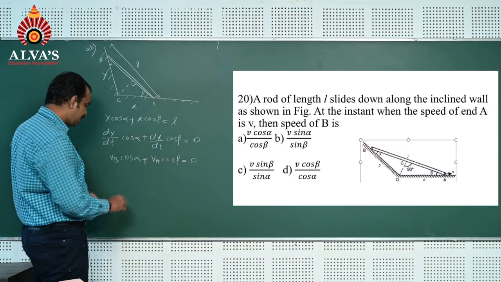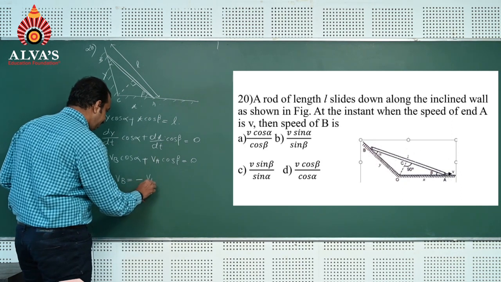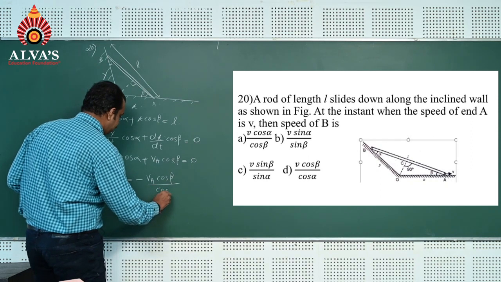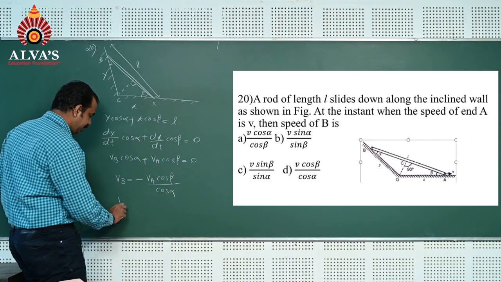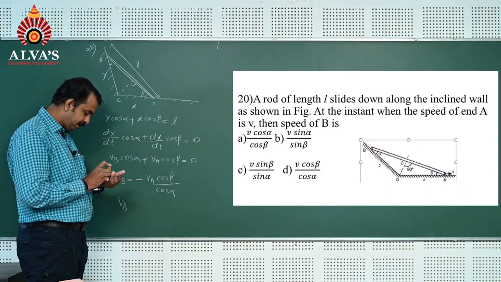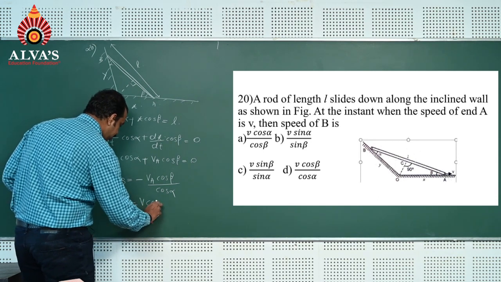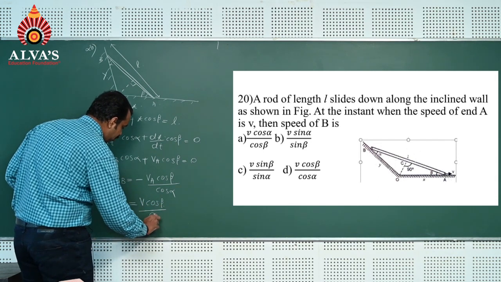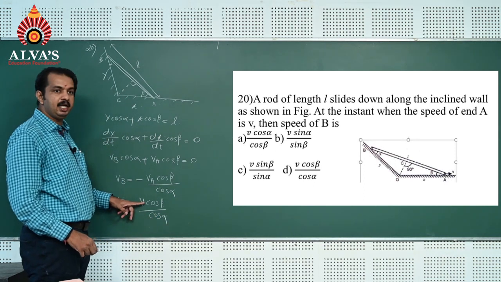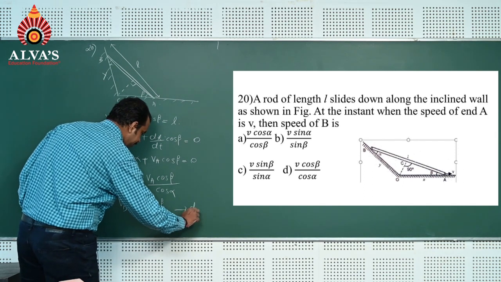Here Vb is asked, so Vb is equal to minus Va cos beta divided by cos alpha. Since speed is asked, and this is a velocity, speed means the magnitude of velocity, so it is positive. Va is V, so Vb is V cos beta divided by cos alpha. Option D is the correct answer.